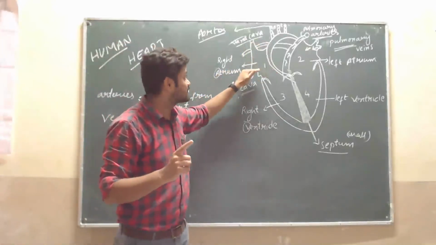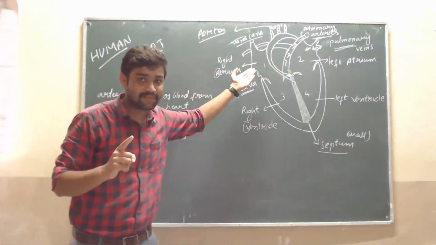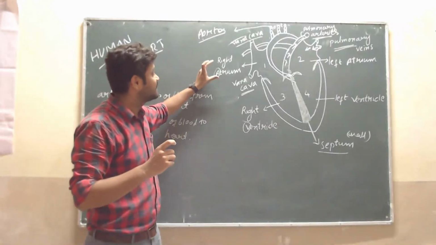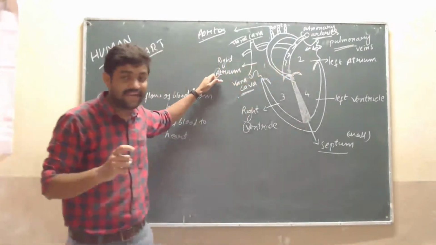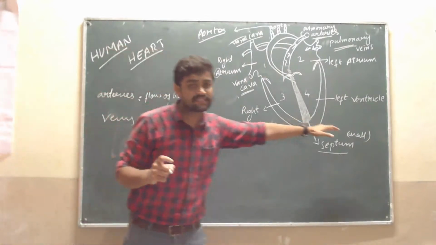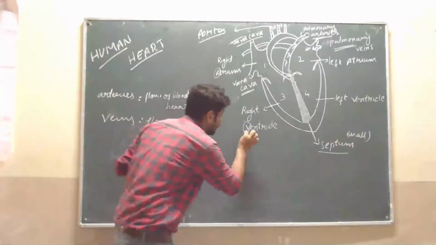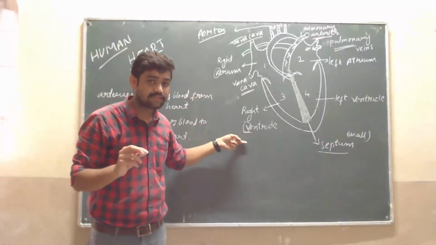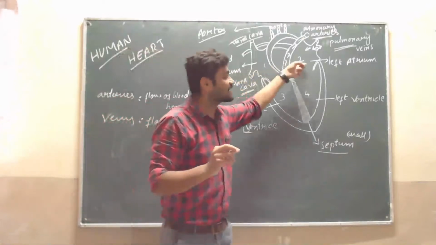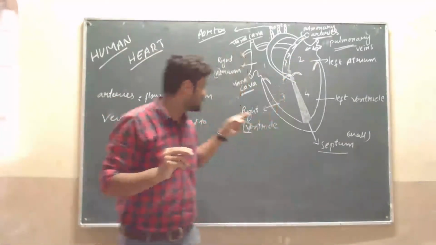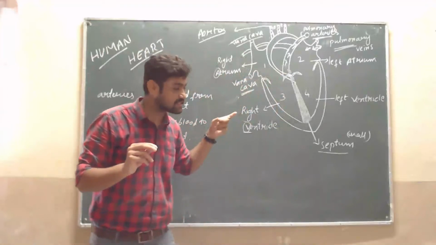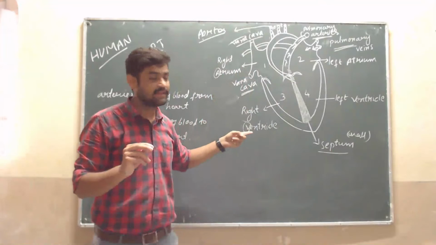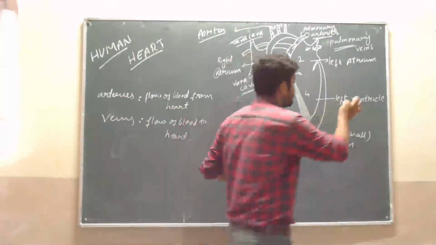I mean, the first two chambers are atrium. A is the first letter, that's why the first chambers are atrium. Then what are below, sir? Ventricles. How, sir? Because the first letter is V. Whether A comes first or B comes first? Sir, A comes first. That's why atria are the upper chambers. V comes later than A, that's why ventricles are the lower chambers.